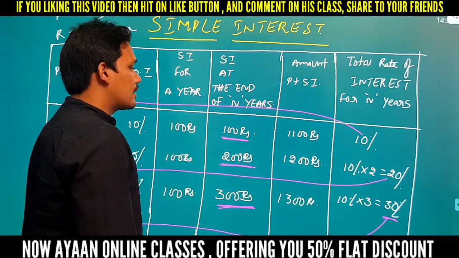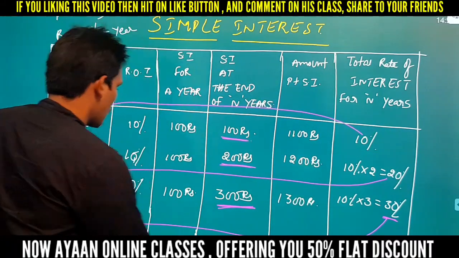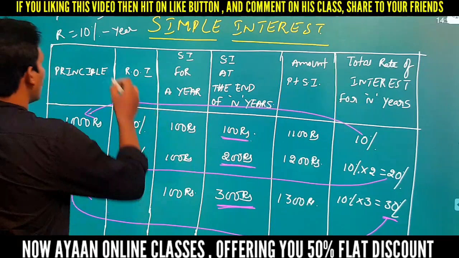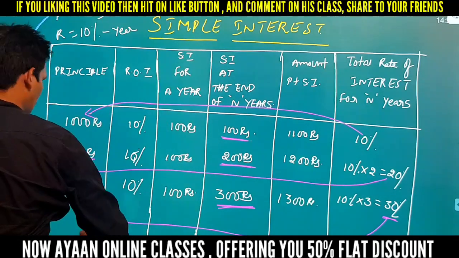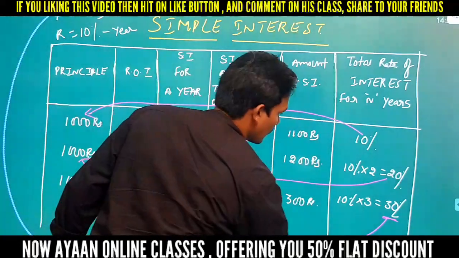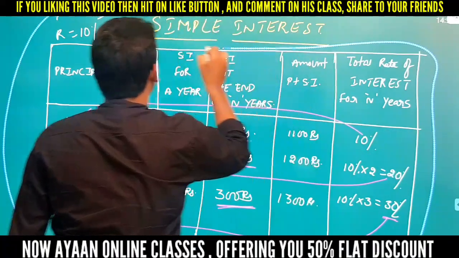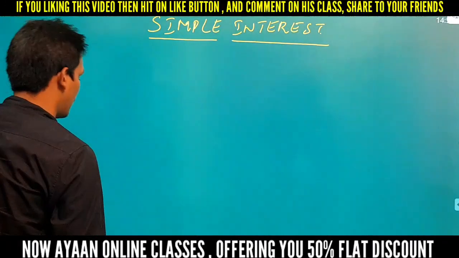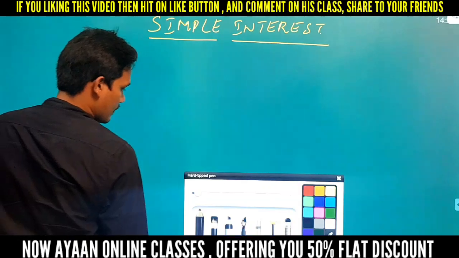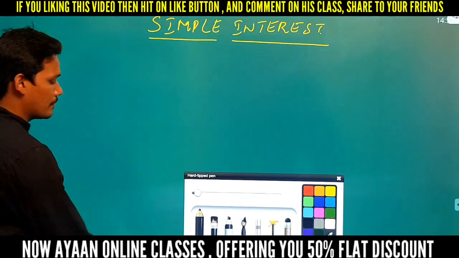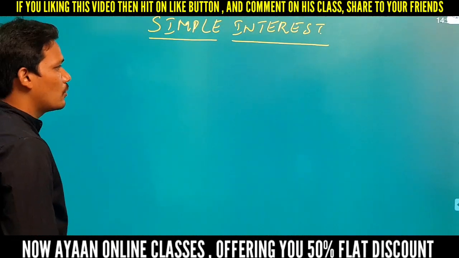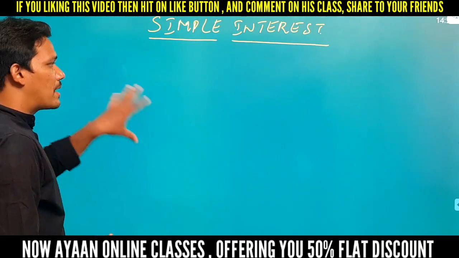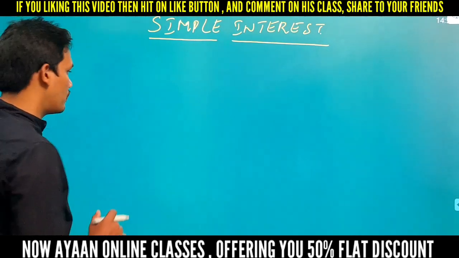So next we'll go with some more examples. This is a basic concept for simple interest.